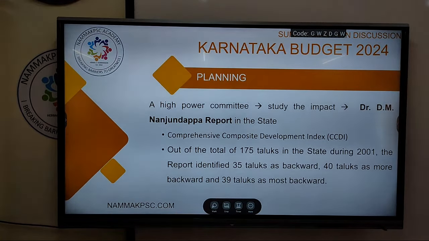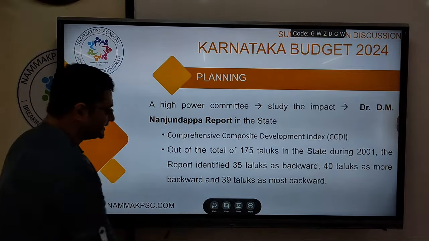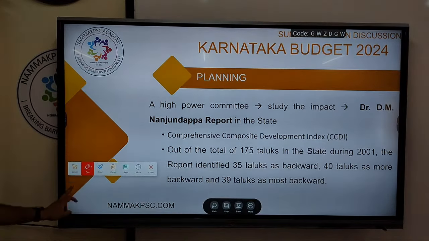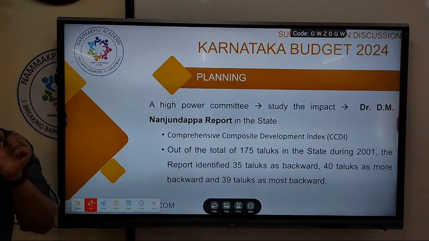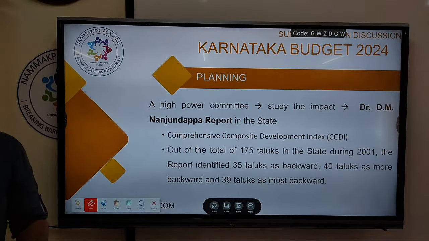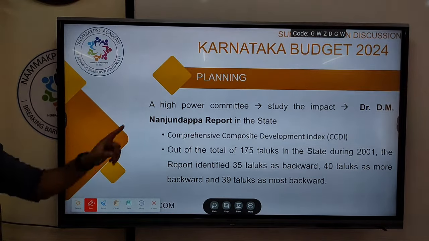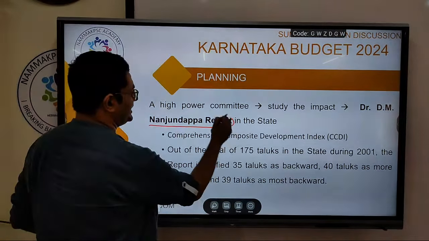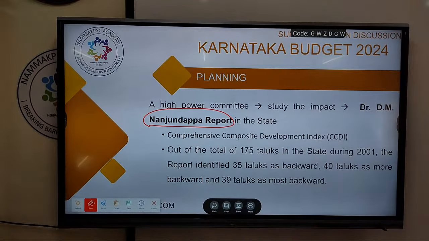They studied the socio-economic indicators of various taluks, and they came up with what is known as, this word is important, and very often they ask this committee report, or you will be writing in paper 1, paper 2 and paper 4. So therefore you have to read it. Nanjundappa report will be done in the mains static topic. Post-independent Karnataka is a topic in paper 1, section 2. So there you have this committee report, plus rural development, public administration, ethics, they can be asked.